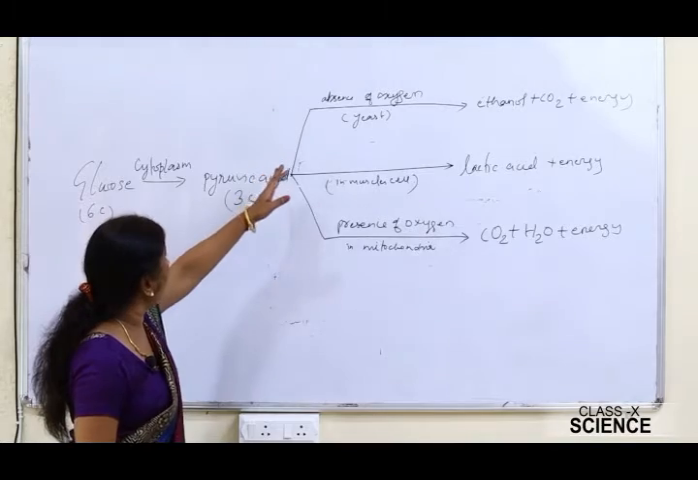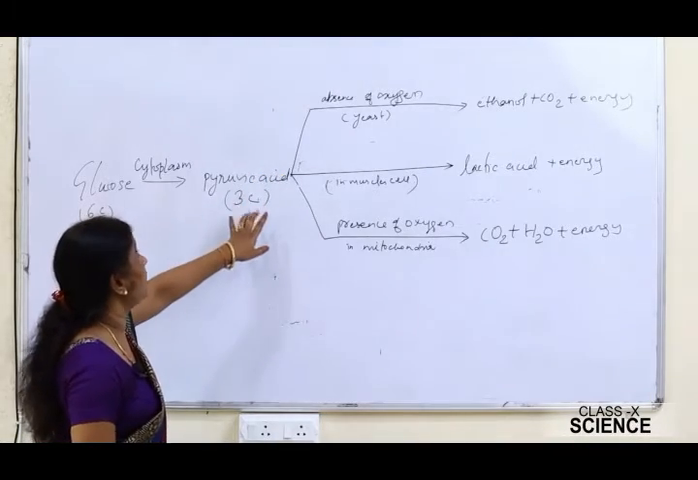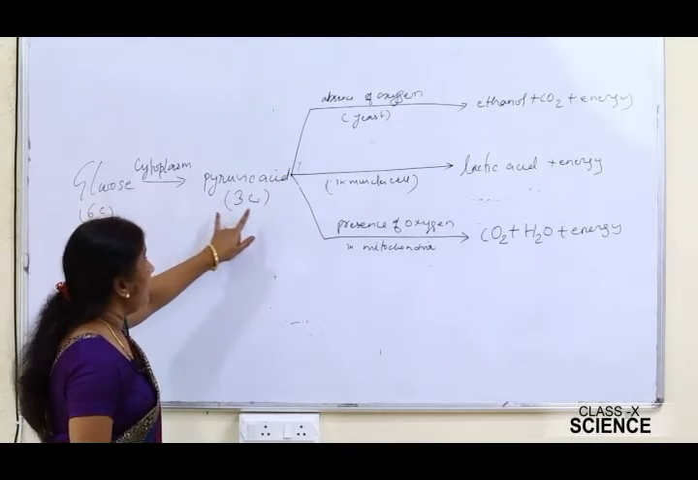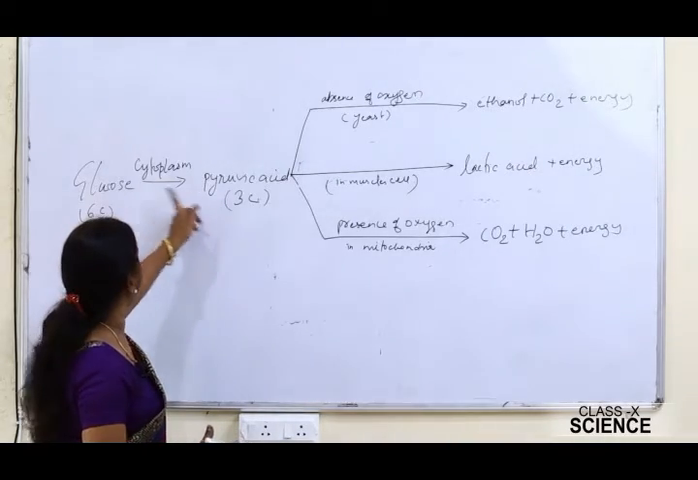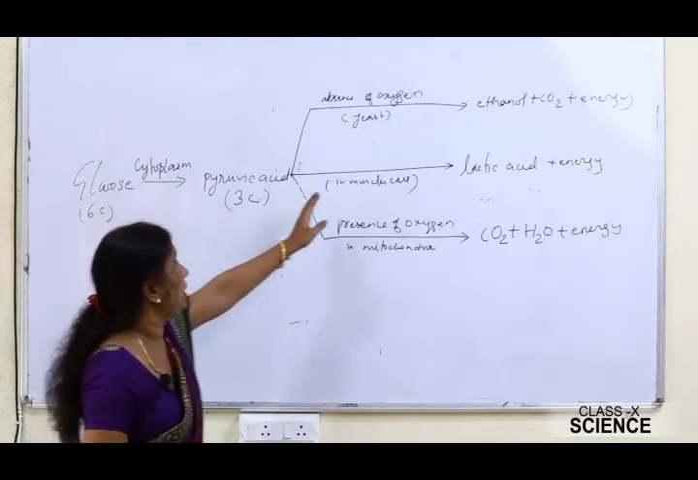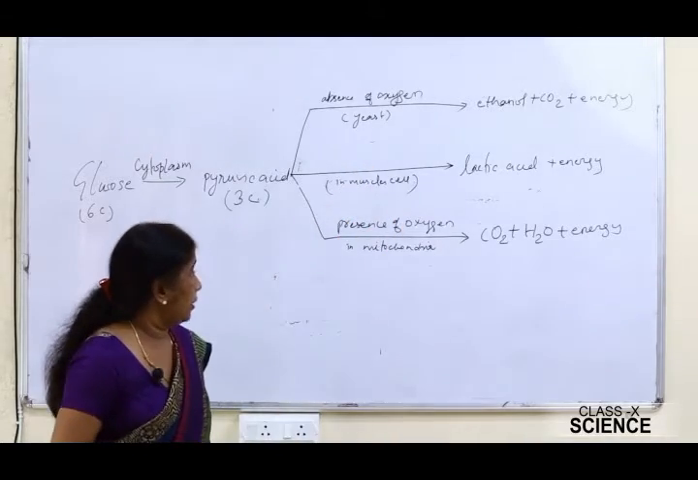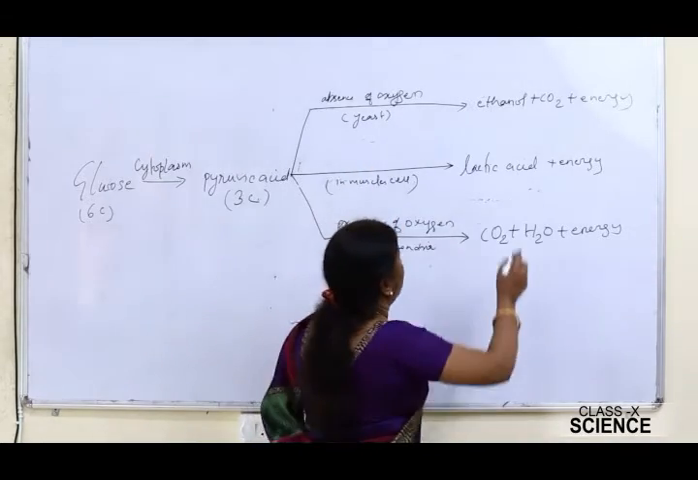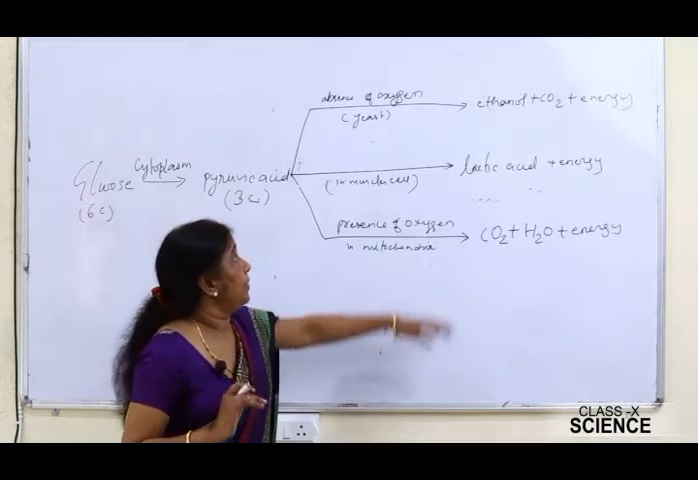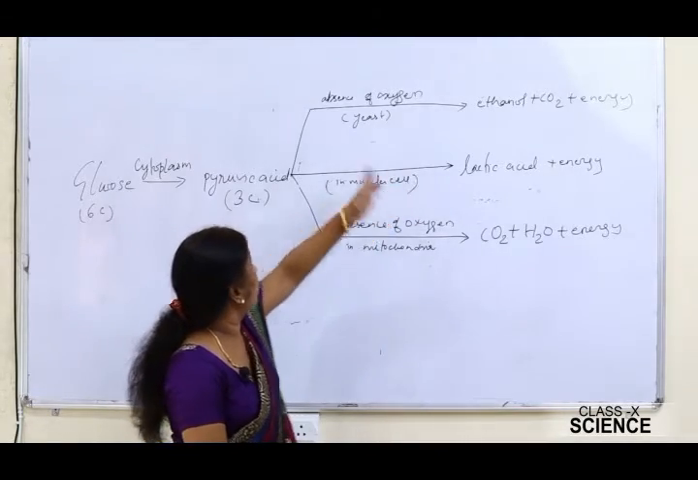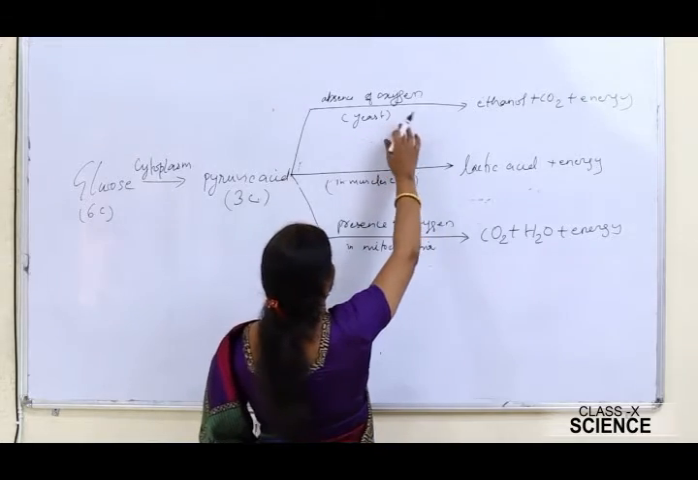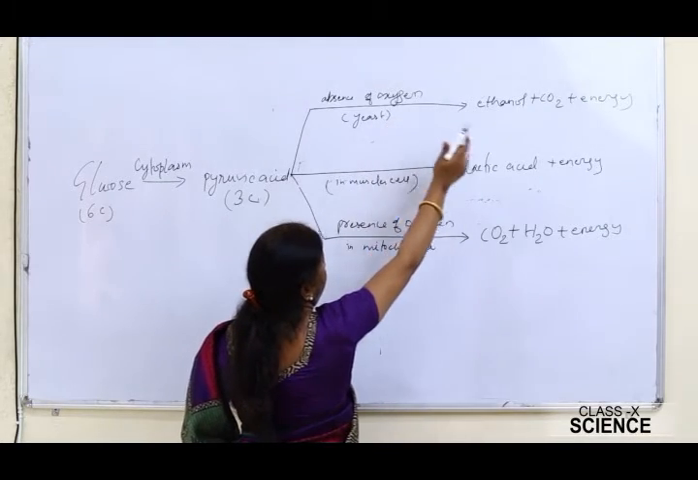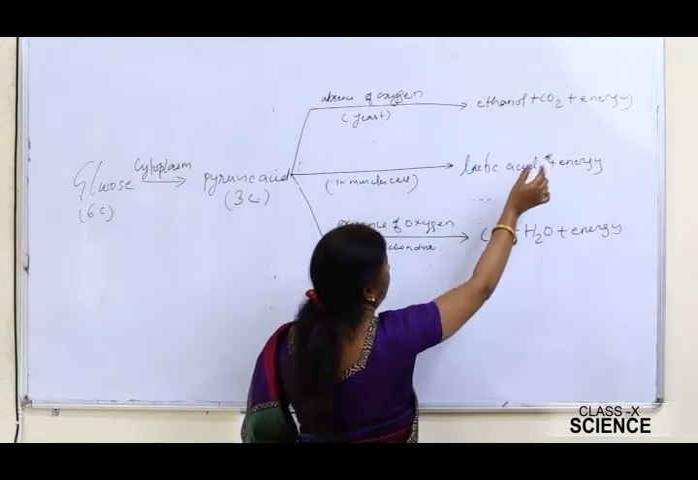Now these are the three ways by which the pyruvic acid can be broken down. But during the breakdown of glucose, this is the common method, right? Glucose is broken into pyruvic acid, then these 3 possibilities are there. Now you can see here, see the products. Students, you should be very careful while writing the products of these 3 types of respiration. In case of anaerobic respiration, the products are ethanol, carbon dioxide, and energy.